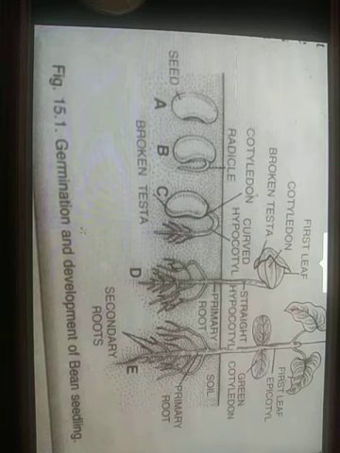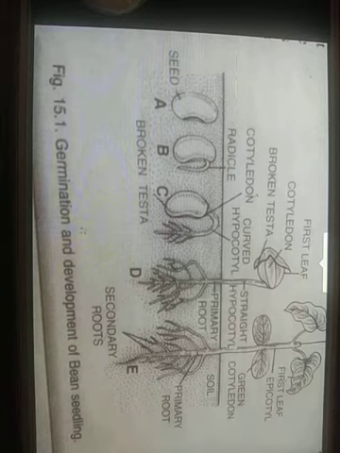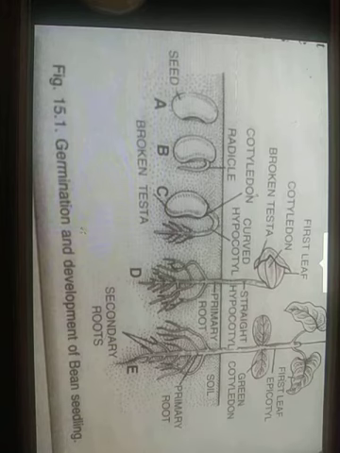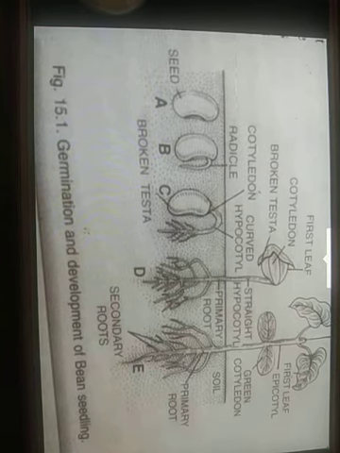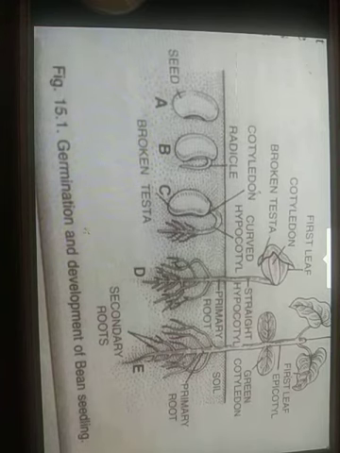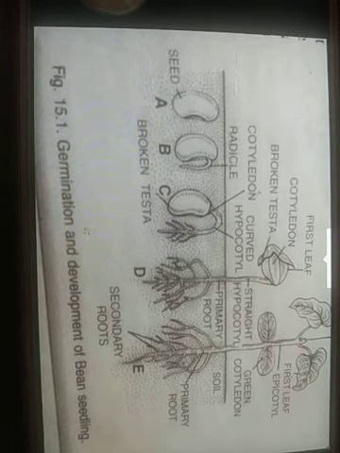Next case is vivipary. It is germination of the seed while it is attached to the parental plant and is being nourished by it. Vivipary occurs in mangrove plants. In case of mangrove plants, vivipary is observed. For example, Rhizophora and Sonneratia. These are examples of viviparous plants which grow in the saline marsh along the seashore. Seeds cannot germinate in saline marshes due to high salinity.